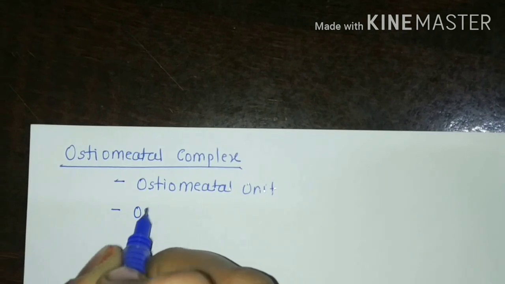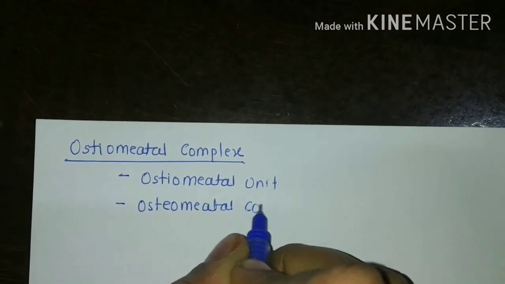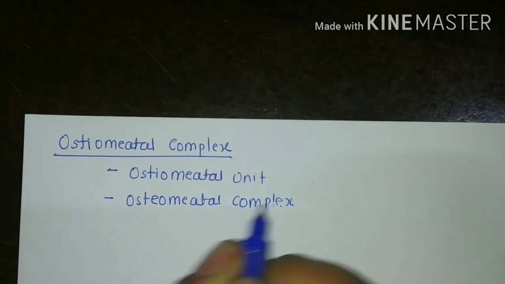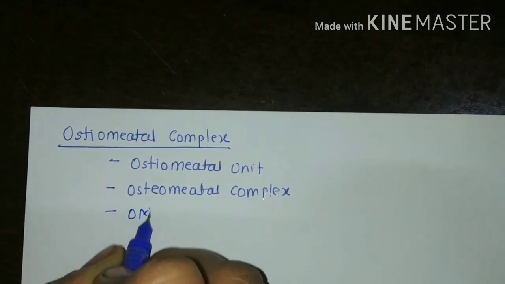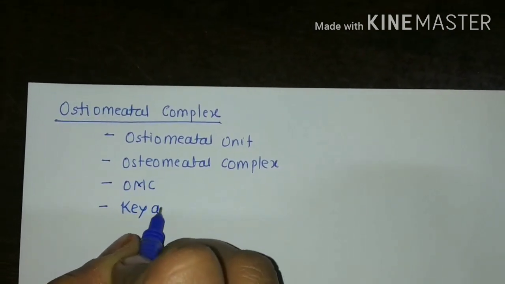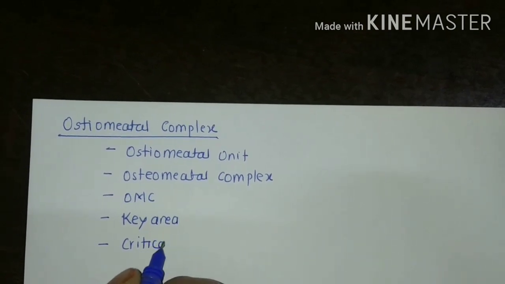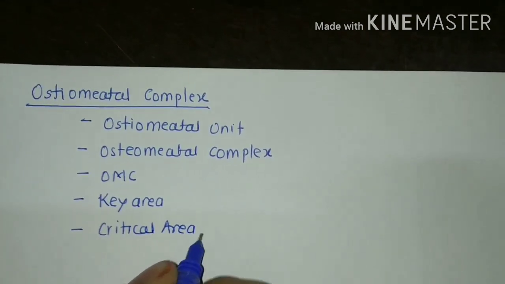It is also called as osteomeatal complex. It is in short simply called as OMC also. It is also called as key area and it is also called as critical area.